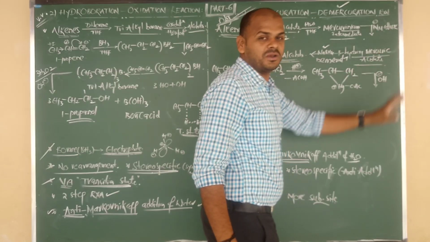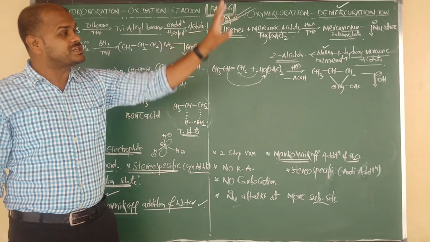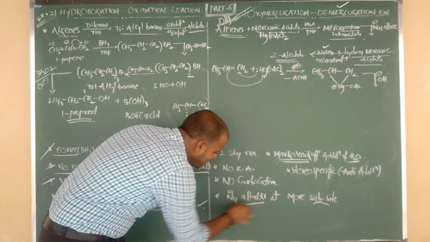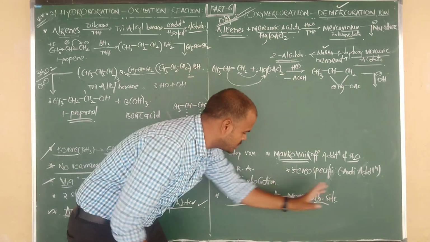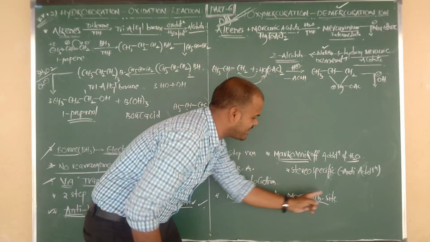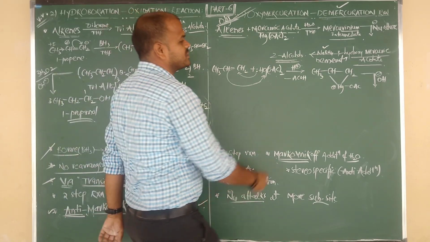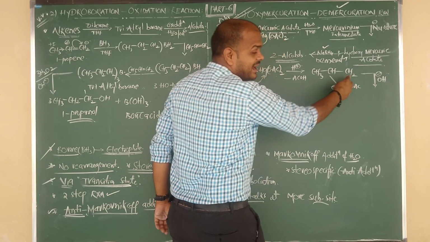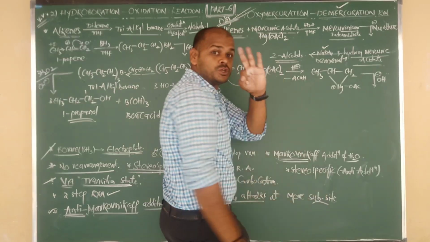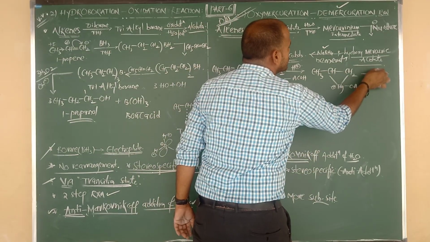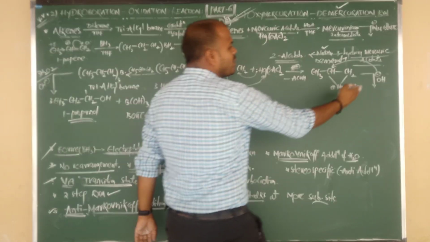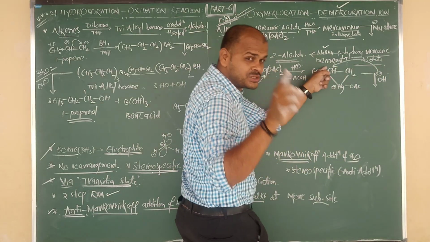OH minus is nothing but the nucleophile. So in the oxymercuration demercuration reaction, the nucleophile attacks at the more substituted site. The first carbon is the less substituted site, and the second carbon is the more substituted site. So on that more substituted site, we are going to attack the nucleophile. The attack of the nucleophile takes place at the more substituted site.